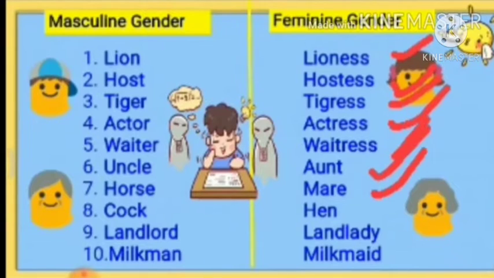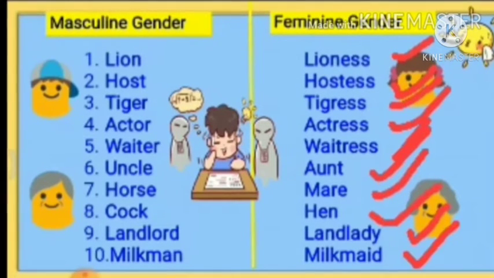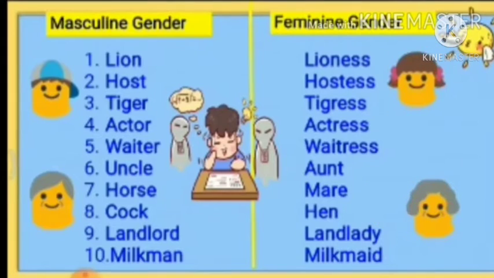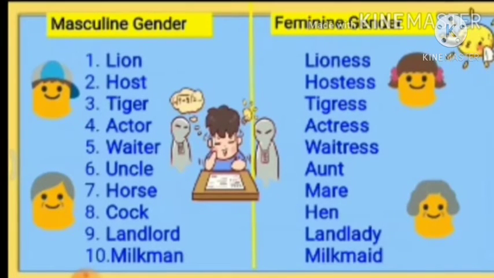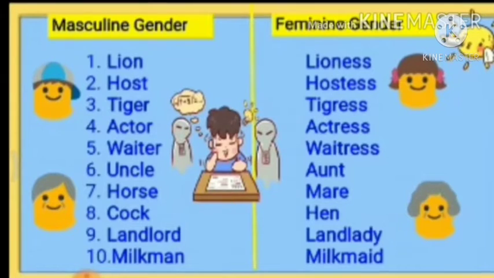Horse, mare. Cock, hen. Landlord, landlady. Milkman, milkmaid. So these are the examples of masculine and feminine gender, and they are opposite genders. So what is the opposite gender of horse? Yes, it's mare.